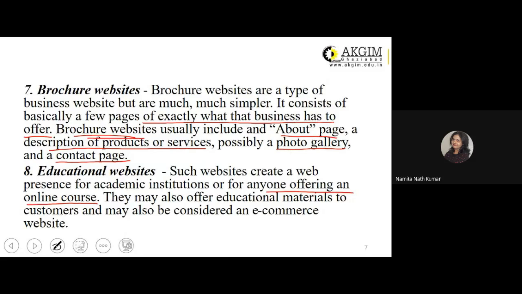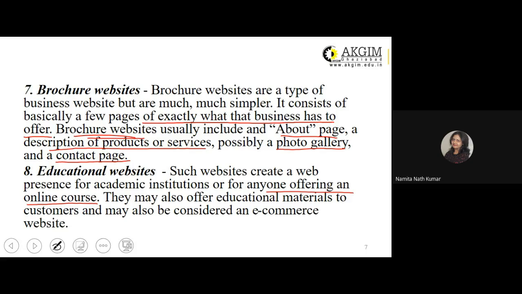Why can educational websites be considered e-commerce websites? Any idea, students? Some of the education websites have the option of buying online educational content by making payment.